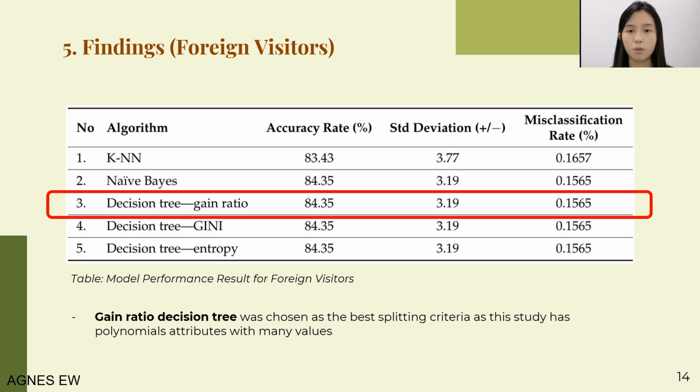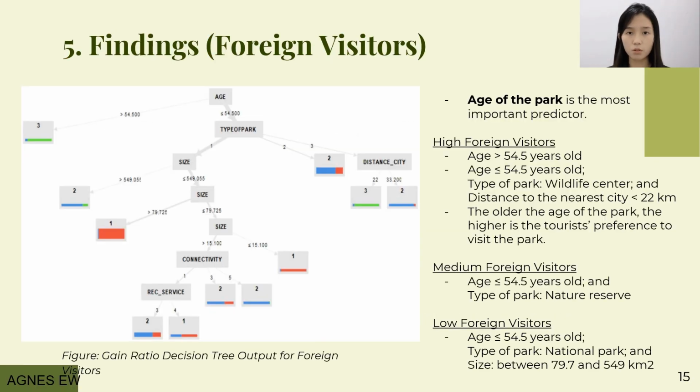The table shows that naive Bayes, gain ratio decision tree, Gini decision tree, and entropy decision tree give the highest accuracy value. However, the gain ratio was chosen as the best splitting criterion among the algorithms since this study has polynomial attributes with many values. Based on the gain ratio decision rules, the most important predictor to determine the number of foreign visitors visiting the park is the age of the park.